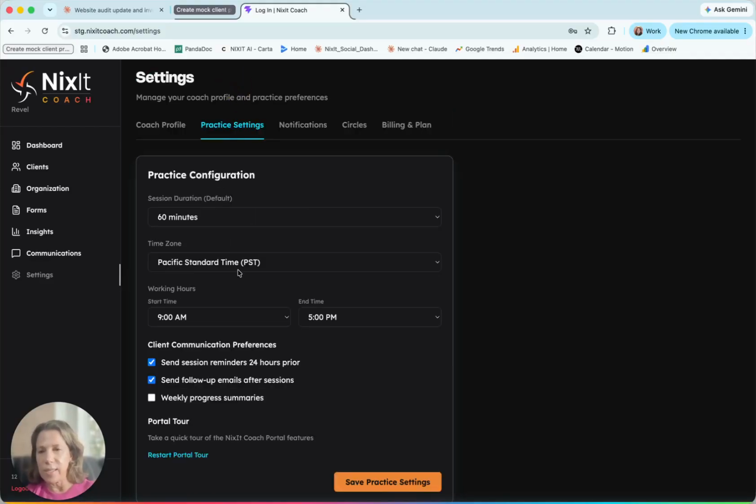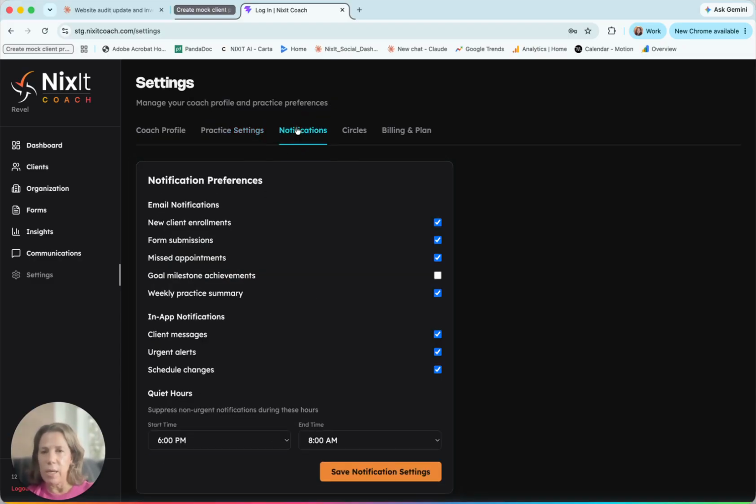And then over the practice settings, these are the practice settings that everybody will follow. So if somebody tries to message you from the consumer portal, they know what dates or what times you're quiet. So if they text you at 10 p.m., they know that you won't be disturbed until the next morning when you receive that information, and you won't get notifications during those hours. And then communication preferences are right there. What your time zone is right now, I'm going to say I'm Mountain Time Zone. And then over here in notifications are just how you want to receive notifications and what your quiet hours are.